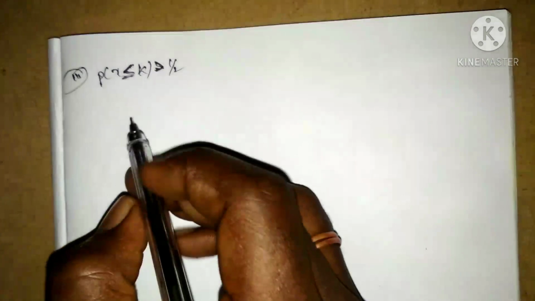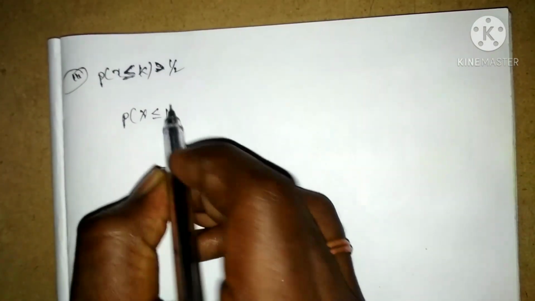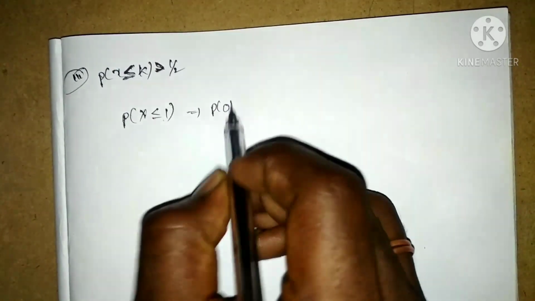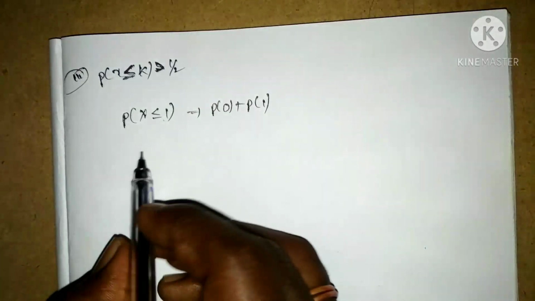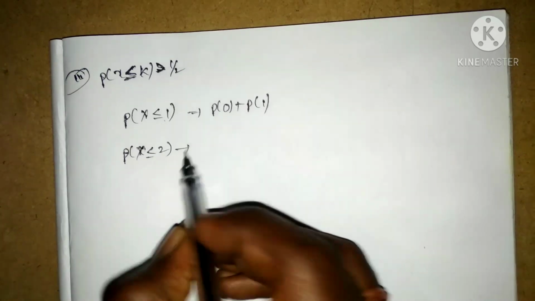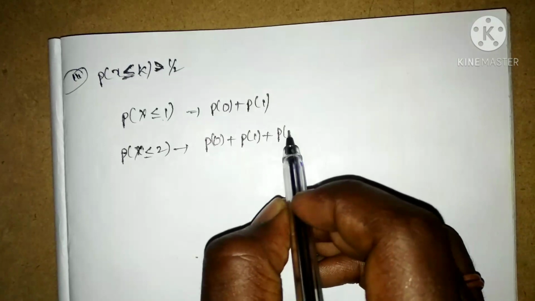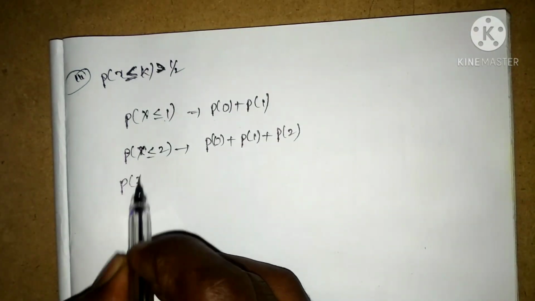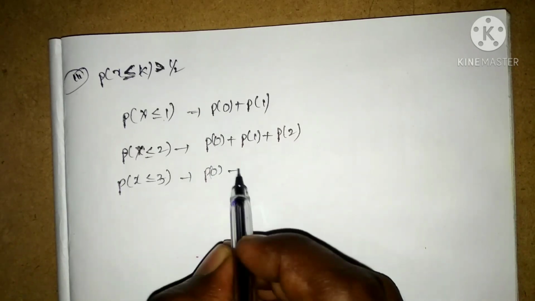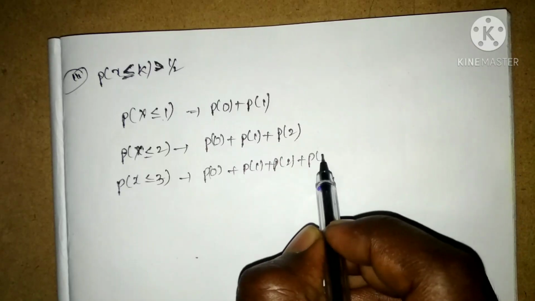Let us take probability of x less than or equal to 1, so probability of 0 plus probability of 1. Probability of x less than or equal to 2, such as probability of 0 plus probability of 1 plus probability of 2. In a similar way, probability of x less than or equal to 3, that is probability of 0 plus probability of 1 plus probability of 2 plus probability of 3.